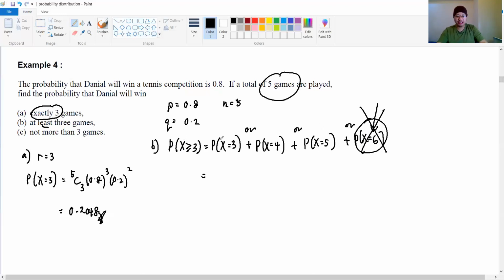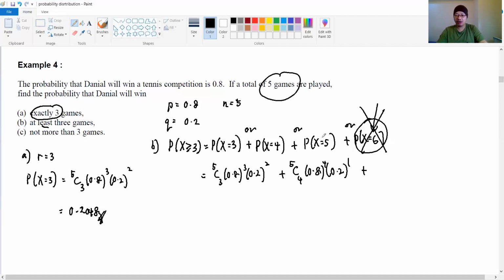So what you need to do is substitute the value for 3, for 4, and for 5. N is 5: 5C3, 0.8 to the power 3, 0.2 to the power 5 minus 3, 2. Or 5C4, because our R is now 4, 0.8 to the power 4, 0.2 to the power of 1, because 5 minus 4 is 1.